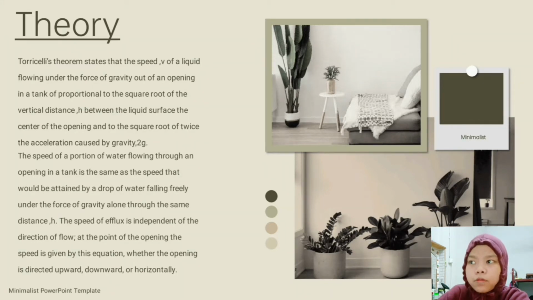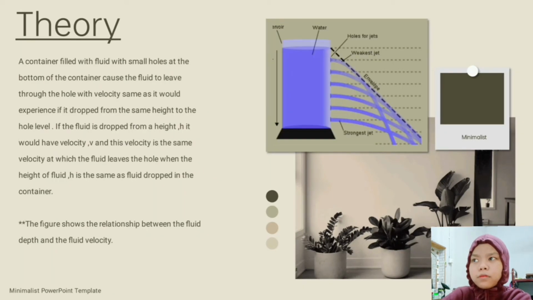The speed of a portion of water flowing through an opening in a tank is the same as the speed that will be attained by a drop of water falling freely under the force of gravity alone through the same distance h. The speed of efflux is independent of the direction of the flow at the point of the opening. The speed is given by this equation, whether the opening is directed upward, downward, or horizontally.